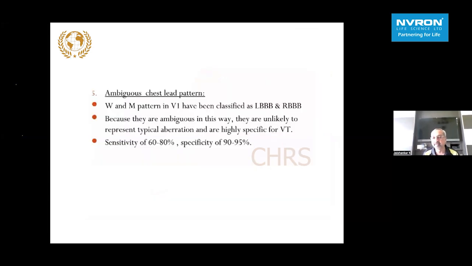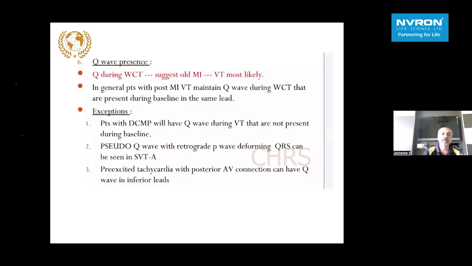Sometimes the bundle branch block is not too clear. It may not have a classical W or an M pattern to differentiate between an LBBB and an RBBB kind of tachycardia. But this kind of aberrancy is highly specific for VT. The specificity is 90 to 95%. So if you have ambiguity in lead V1, and we are not able to differentiate during tachycardia between left bundle branch block morphology and right bundle branch morphology, it is highly suggestive of a VT.